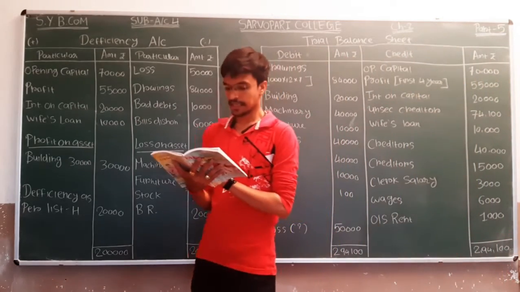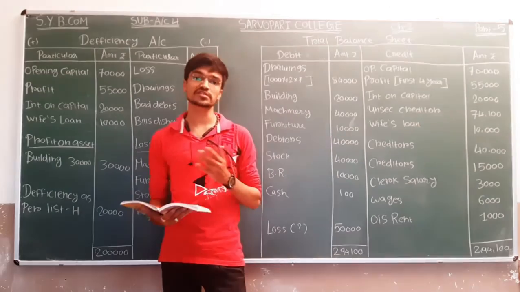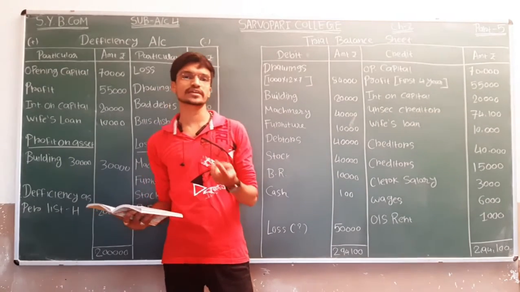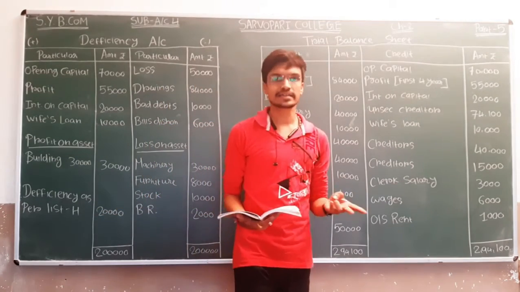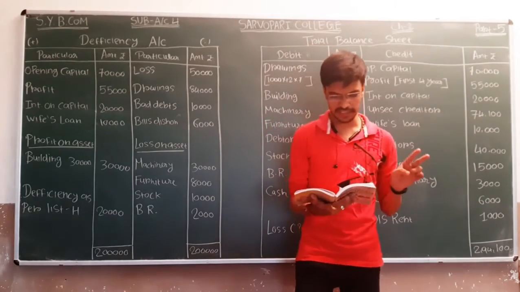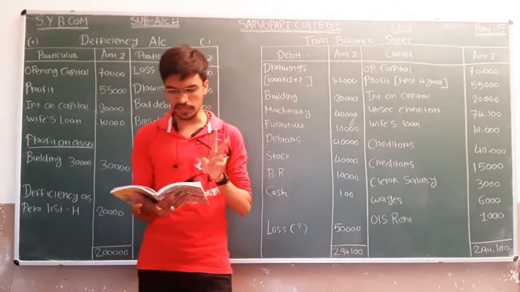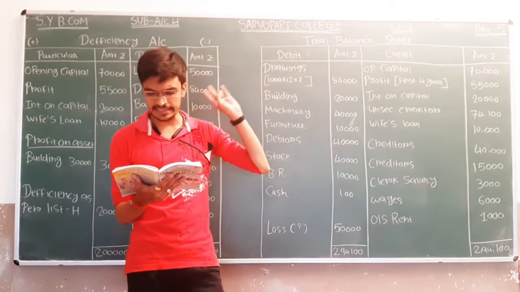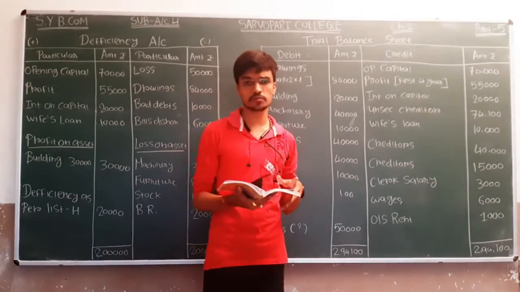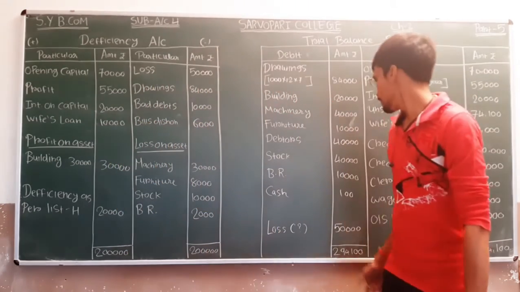Next entry, creditors secured by lien on machinery. So we have two mortgage creditors that are partly secured. Very first, mortgage on building and second, mortgage on machinery. So the entry will be passed on the credit side, that is creditors secured by lien on machinery, and the amount is 15,000.